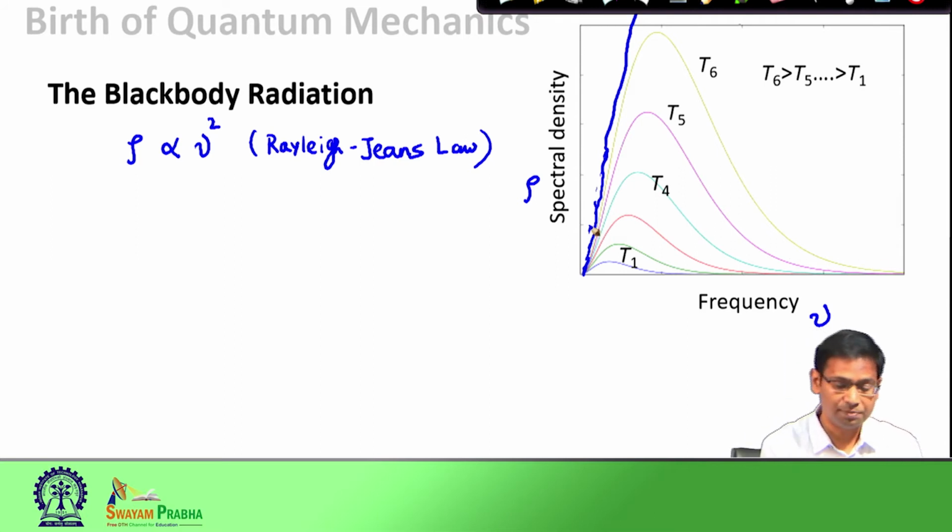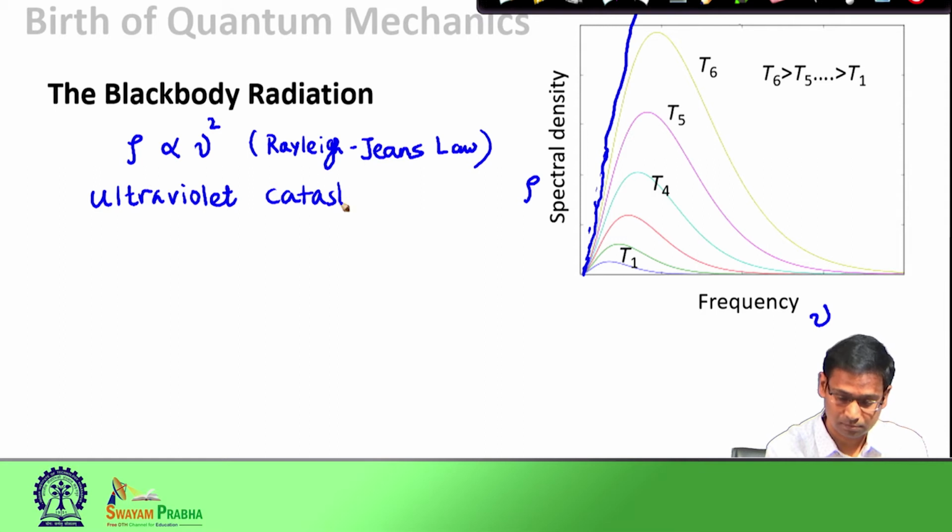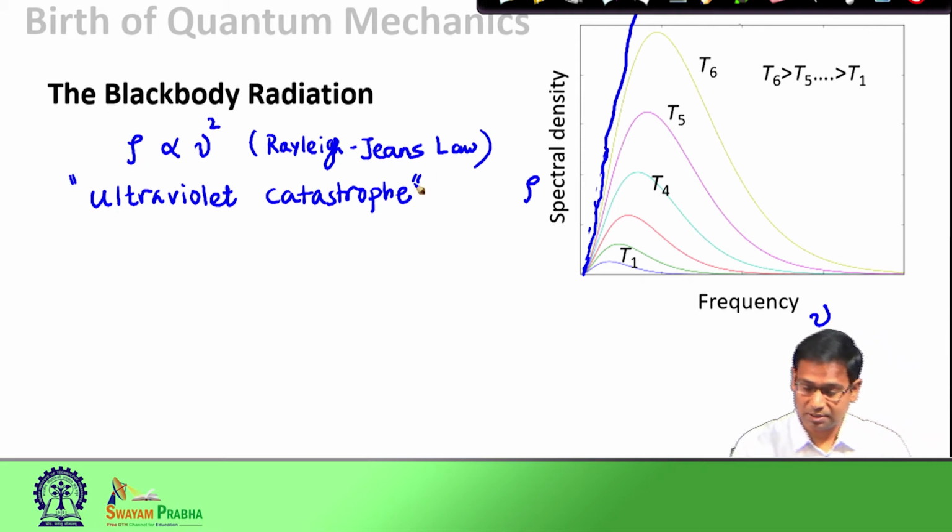So, this problem was popularly known as the ultraviolet catastrophe. Why was this called a catastrophe? The reason is the following.